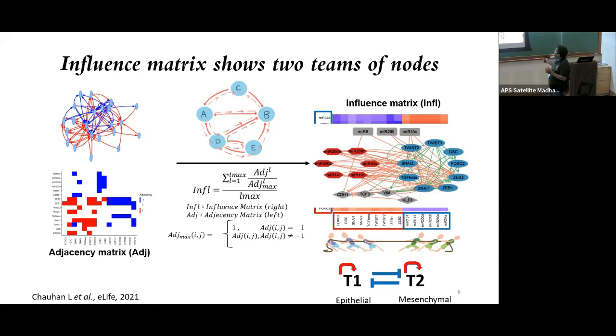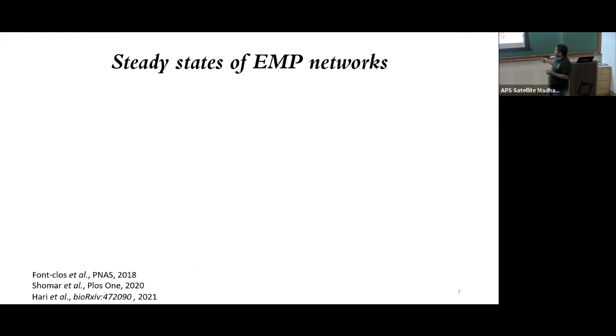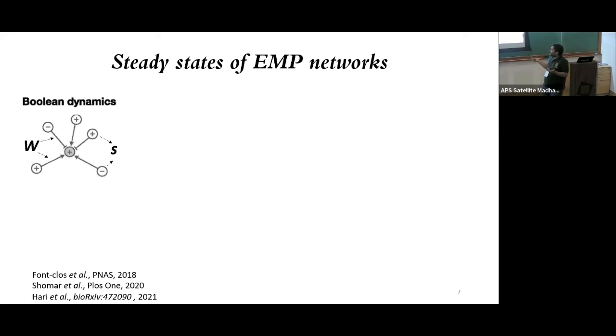So now, given this, we wanted to ask if this network can first of all replicate the dynamic scene experiments. So we simulated these networks considering only the network topology. Obviously we went to Boolean simulations, and even in Boolean simulations we adapted a threshold-based system where each link is given only a weight of +1 or -1 depending upon whether it's an activation or inhibition, and each node only has active or inactive, only two levels.